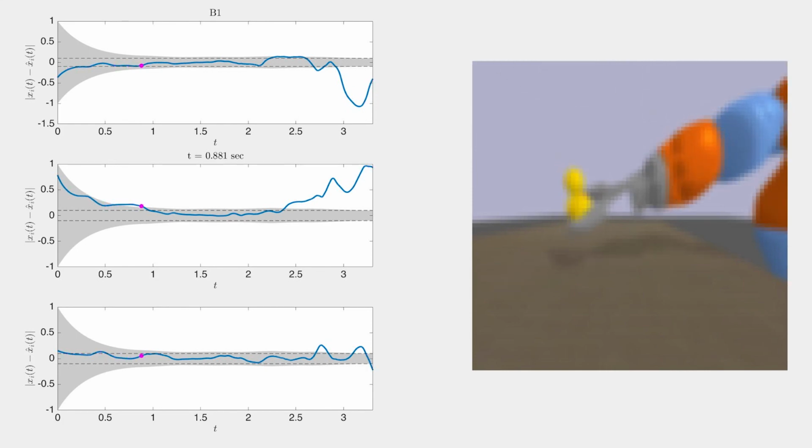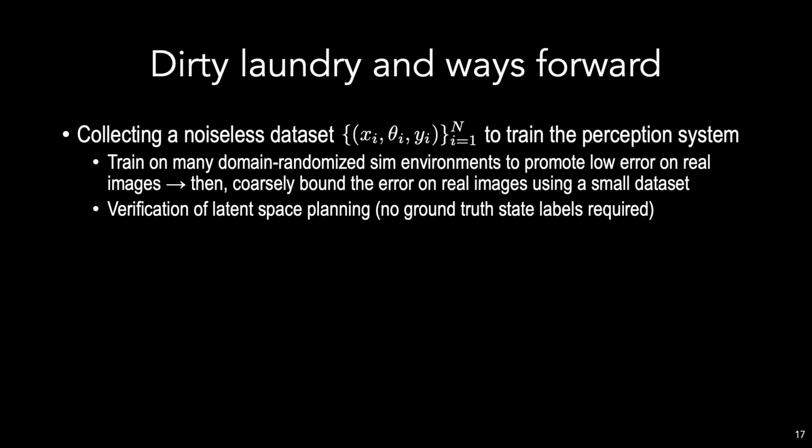0.1 error tolerance. Before I conclude, I want to talk about some dirty laundry. The biggest limitation to our approach is the fact that we need a large dataset of labeled ground truth state and image pairs, which can be extremely difficult to get in the real world. I see that there are maybe two options forward here. One is to train in many domain randomized simulated environments where the labeled data is plentiful to increase the likelihood that the perception error on real images is small, and then obtain a coarse bound on that error using a small dataset of real images.